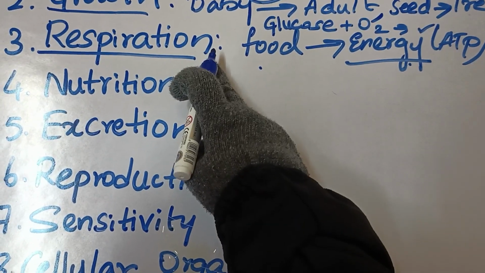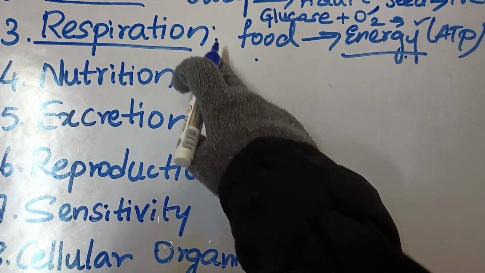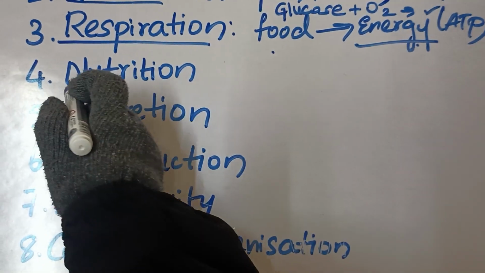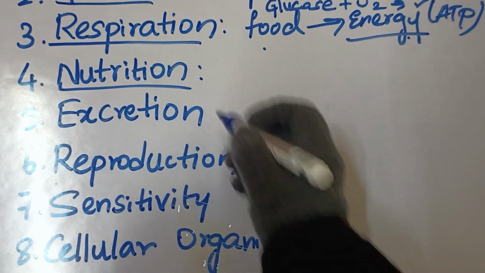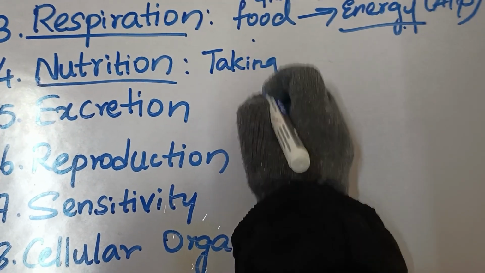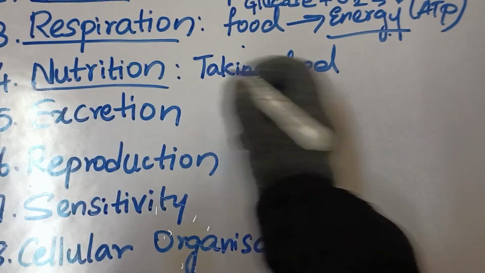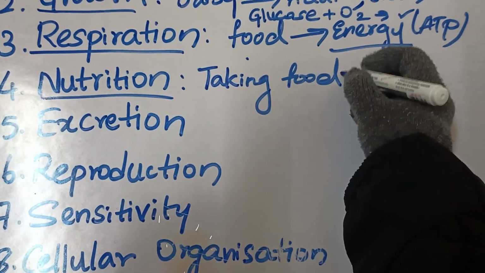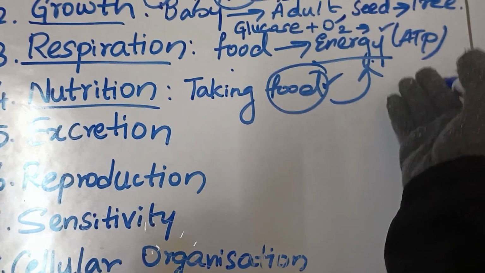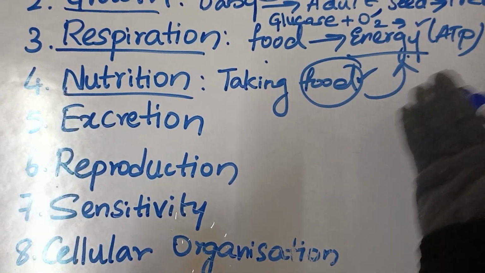This respiration, I'll tell you about whether it is a defining character or not. Next is nutrition. Nutrition is nothing but the process of taking food. The process of obtaining food is known as nutrition. Why do we need food? Food is going to give us energy ultimately, and this energy is very important for survival, right?